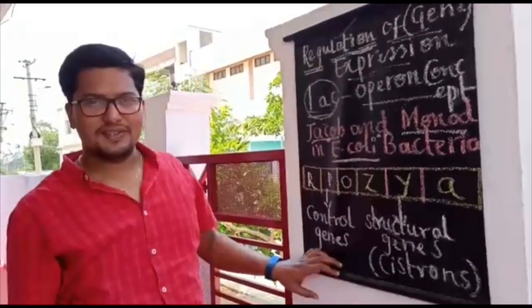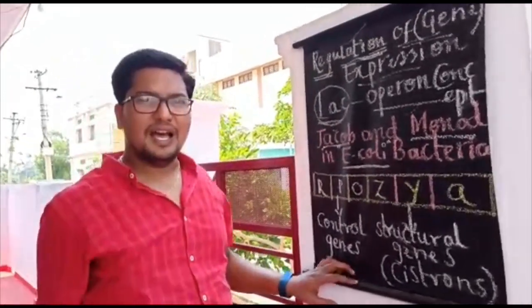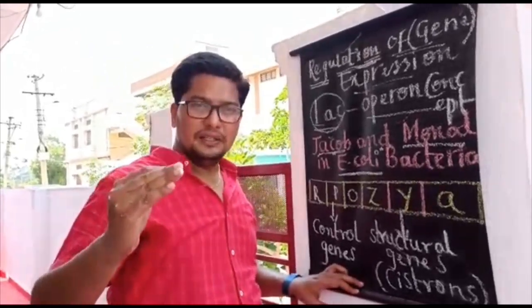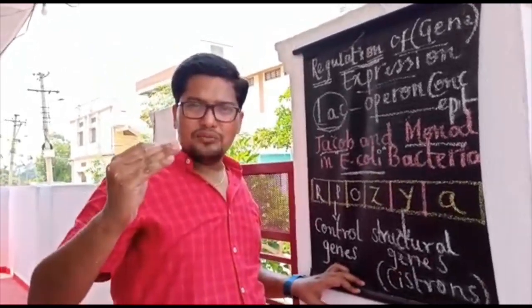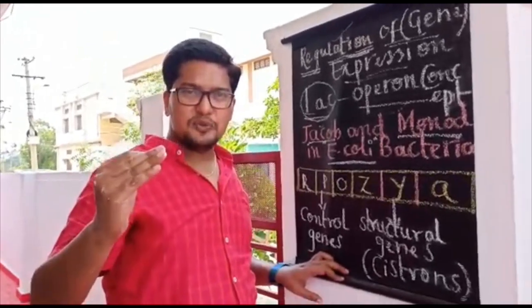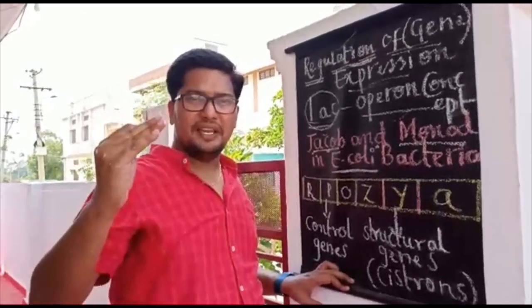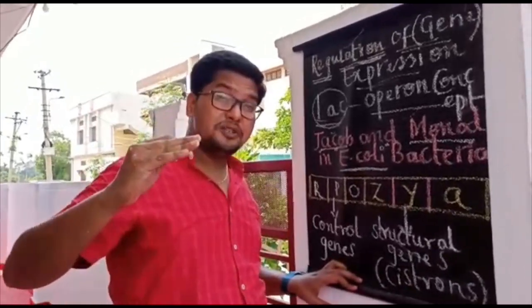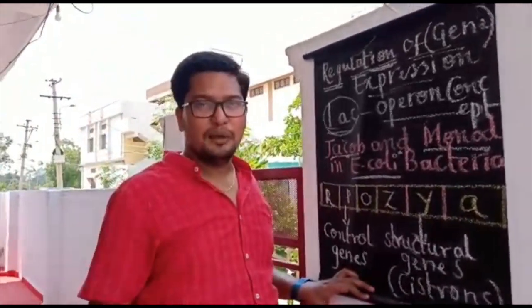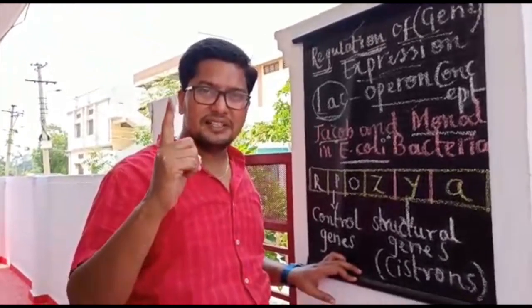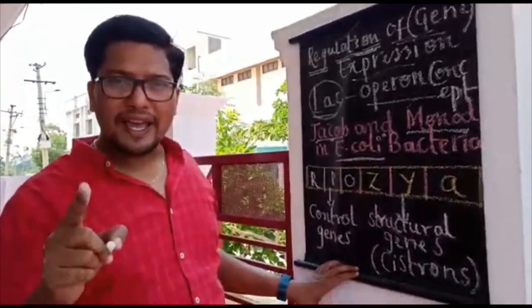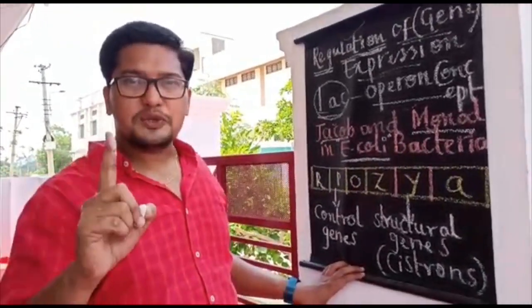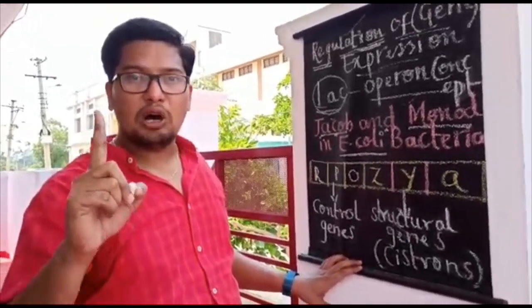And students, as you all know, whenever an organism takes birth, it takes birth with its complete DNA, and that DNA comprises hundreds to thousands of genes. But it is very clear that no organism requires expression of all the genes all the time.